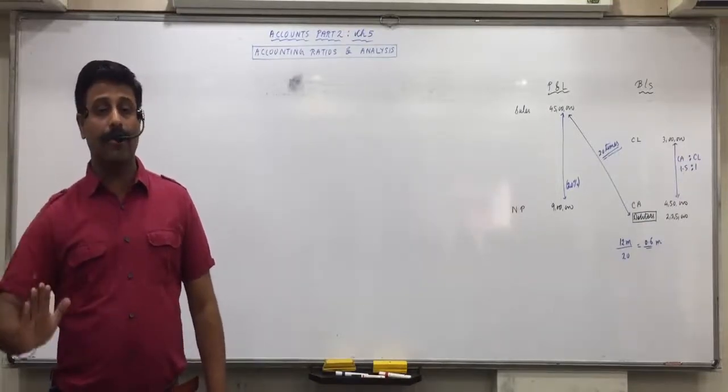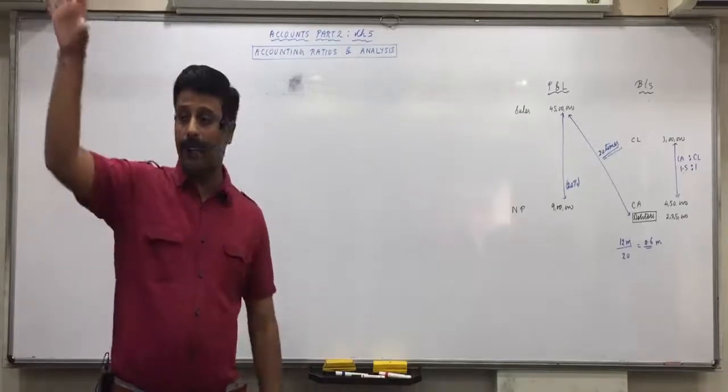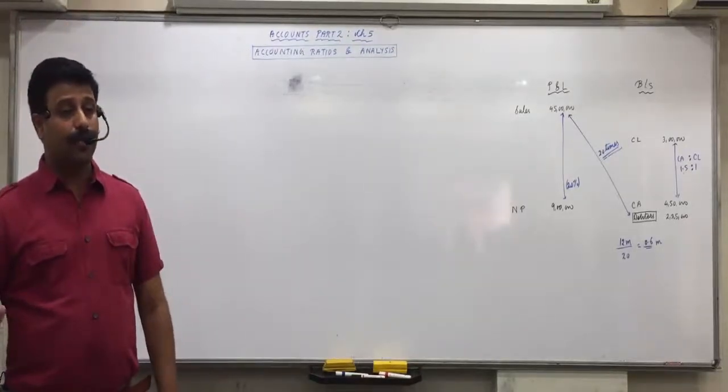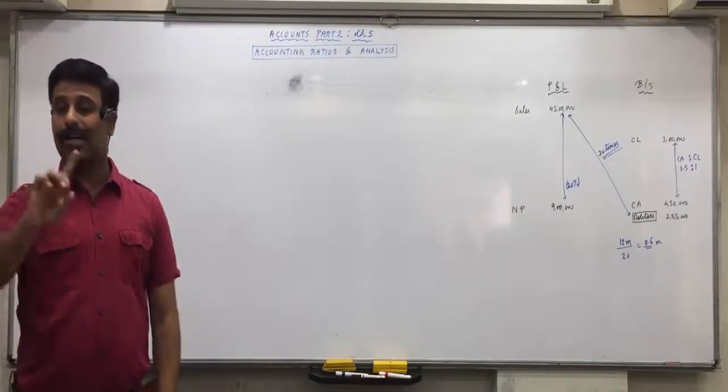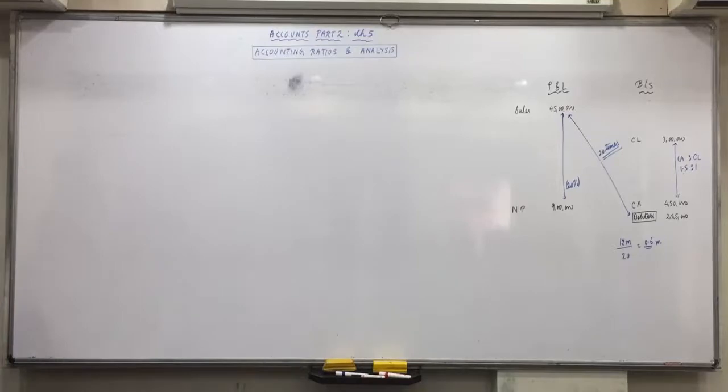In olden times, how did we used to find the ratios? First we used to find ratios from profit and loss, then we used to find ratios from the balance sheet, and then we used to find composite ratios. This is the traditional classification. Did everyone understand this? So, that is the meaning.